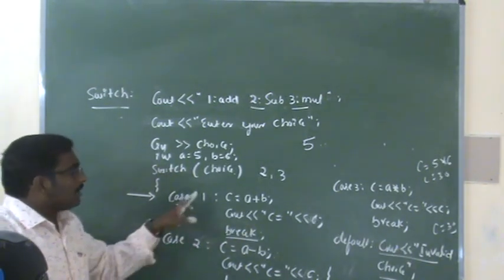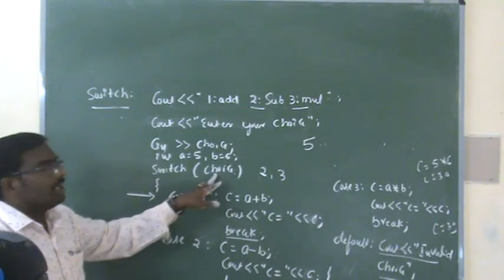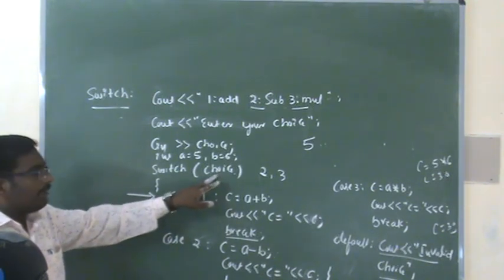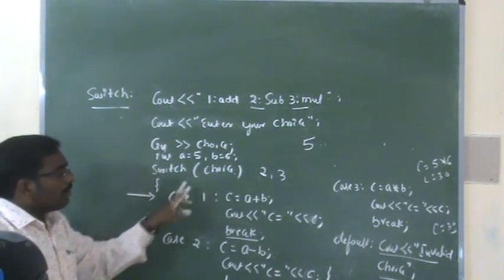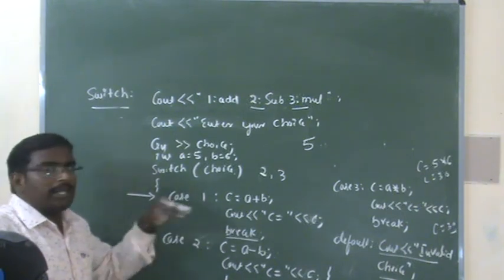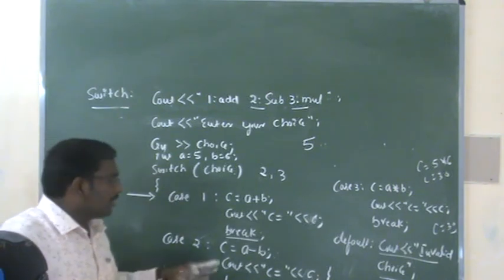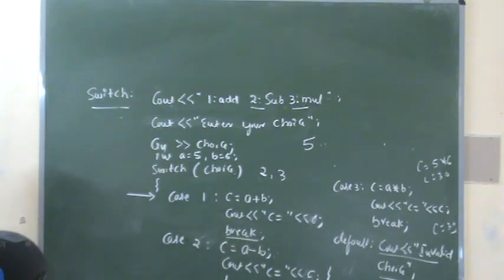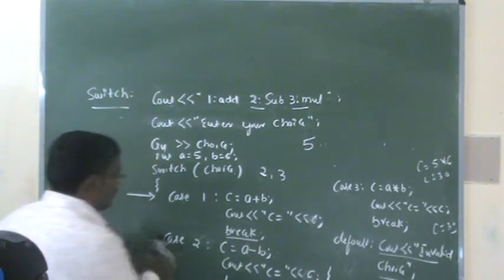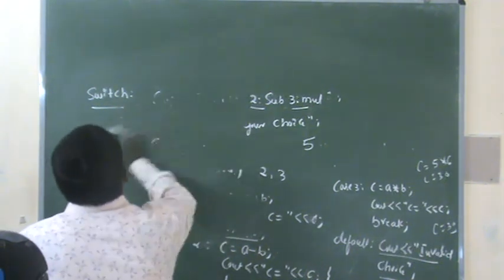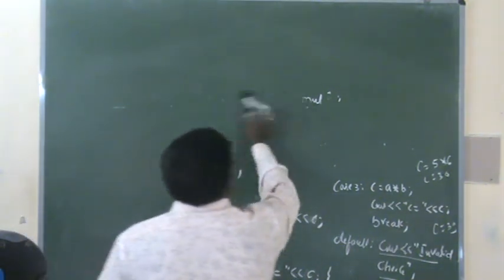Why? Because the case value is matching with the choice value. If both are the same, only the related case statements should be executed. No need to execute the remaining case statements. That's why we are using the break statement in the switch. So this is regarding the conditional statements.